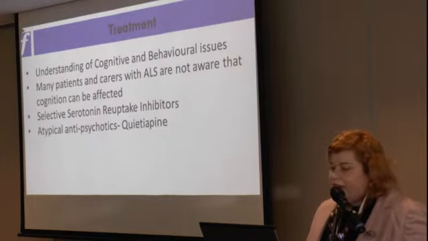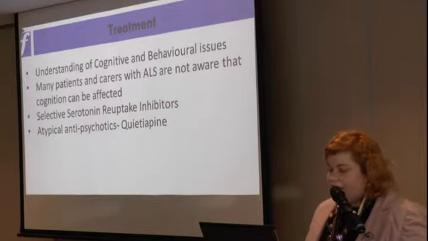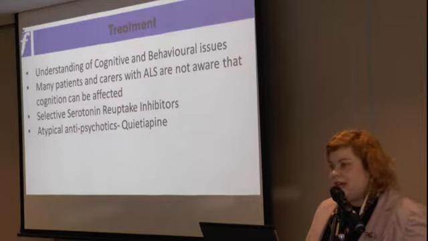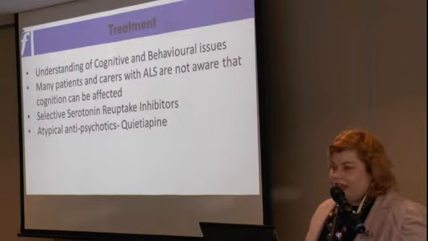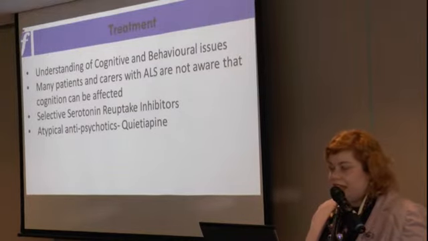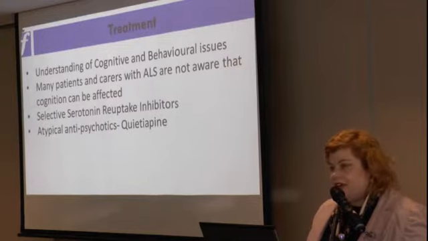In terms of treating the cognitive change, I think the most important thing is having an awareness that it exists. A lot of patients and their carers, when you give them the diagnosis of ALS, say, well, at least my memory and my cognition will be okay. At least I'm not going to get dementia. And I think there needs to be an awareness that patients do have changes in cognition and their behaviour, and it needs to be discussed with carers, because often they'll come to clinic and the patient's done funny things.